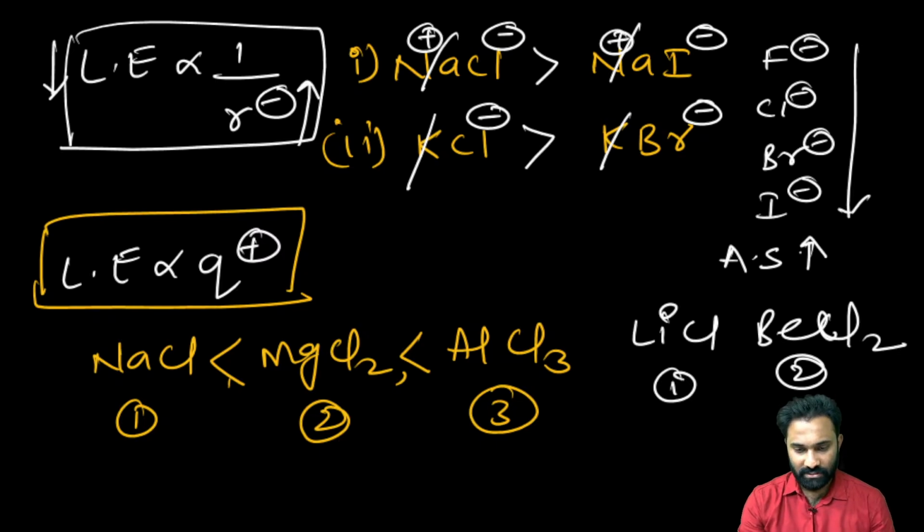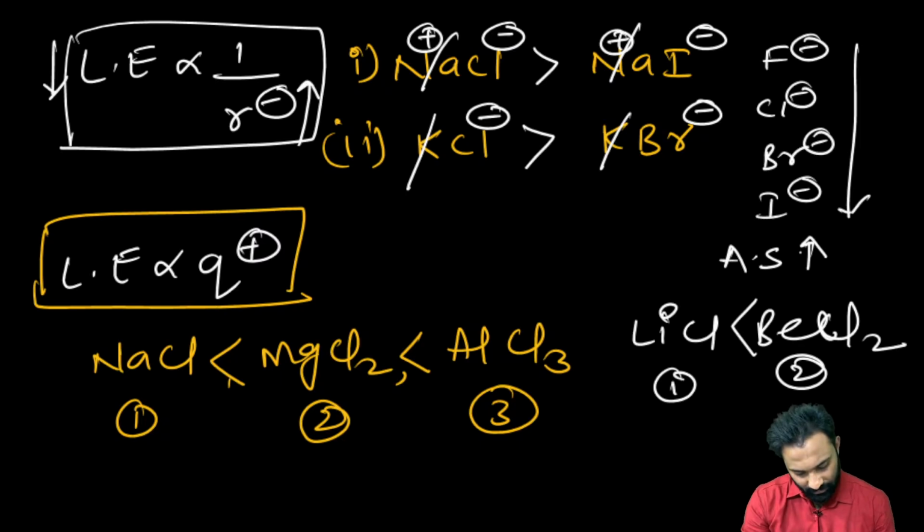Yes, BeCl2 has the higher lattice energy because of the higher charge.